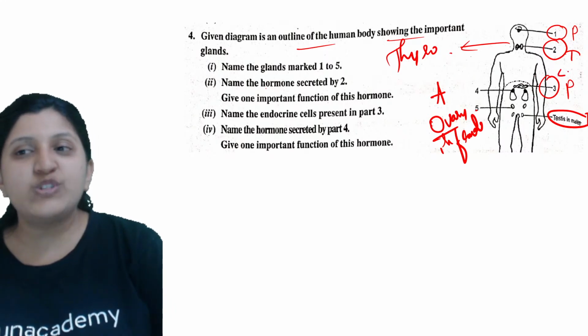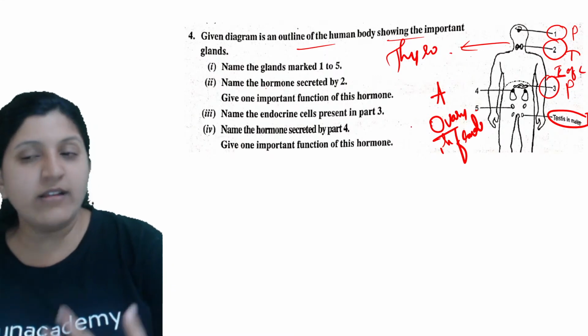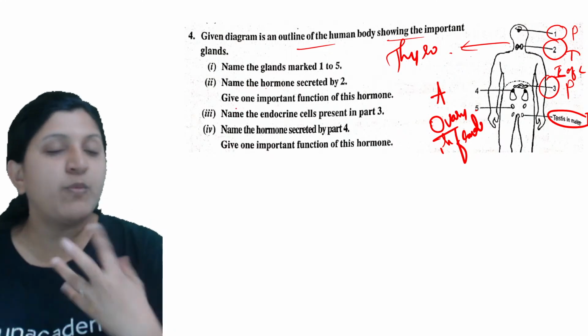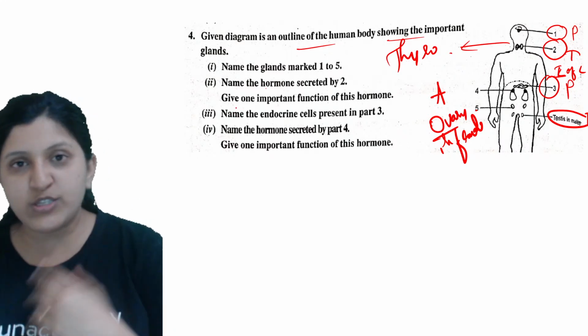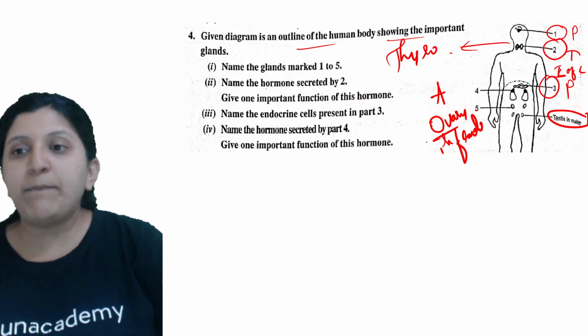So it is the islets of Langerhans. Okay, so this is basically the islets of Langerhans, which is producing a hormone in order to maintain the processes of the body. Okay, so now name the hormone secreted by part 4.